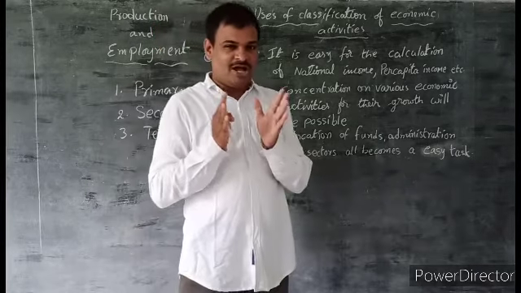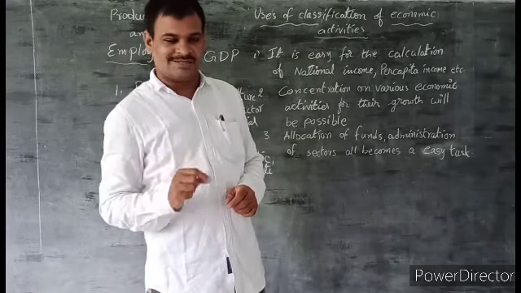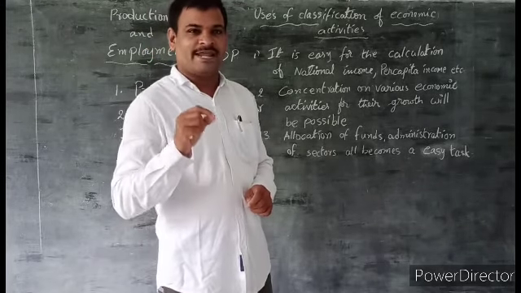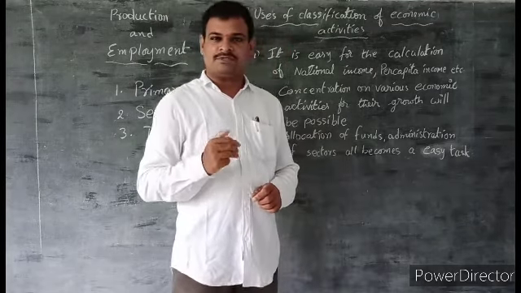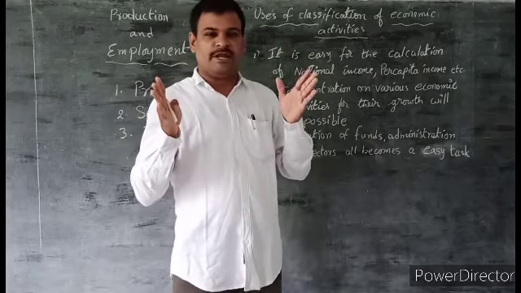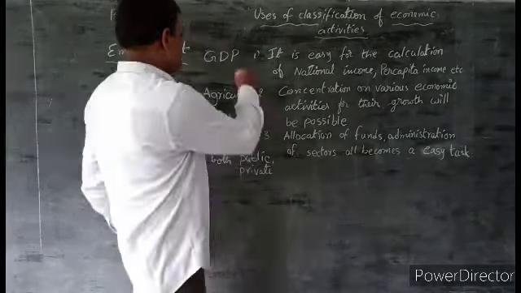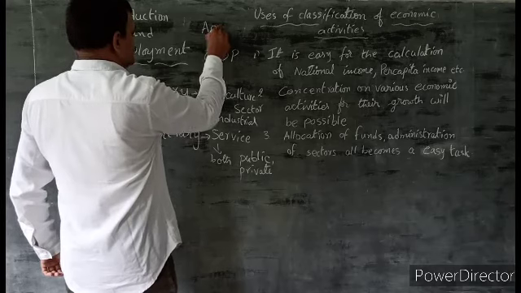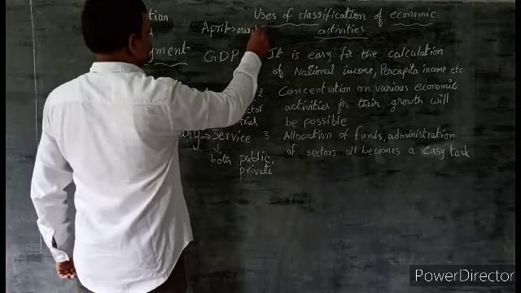What is this financial year and within the country? Financial year means that taxpayers calculate their incomes and expenditure for a stipulated period, that is from April to March. This is the financial year.